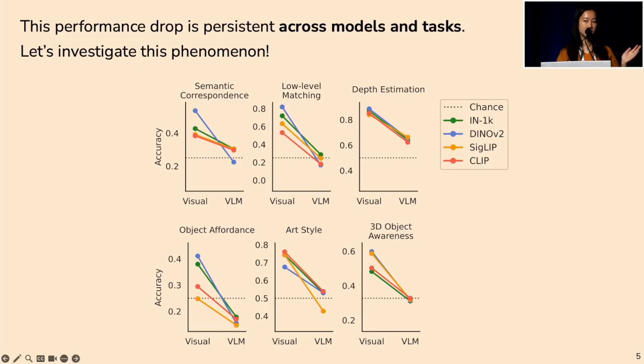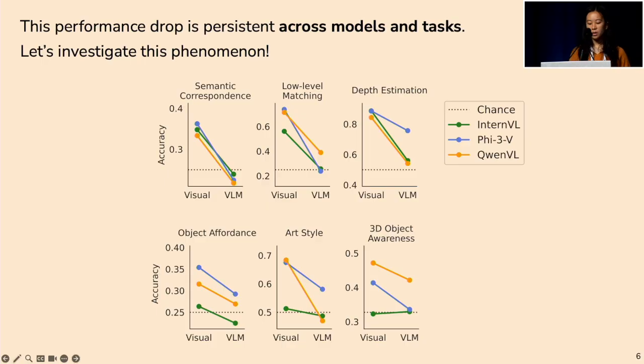So if you look at semantic correspondence here, even if Dino v2 starts out as the best vision model for semantic correspondence, it can suddenly drop to last place if the decoding of the vision representations comes from a VLM. We also see this story hold in 3 more commonly used open source VLMs.